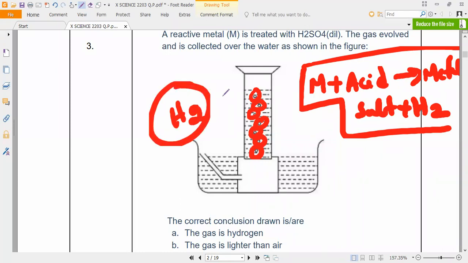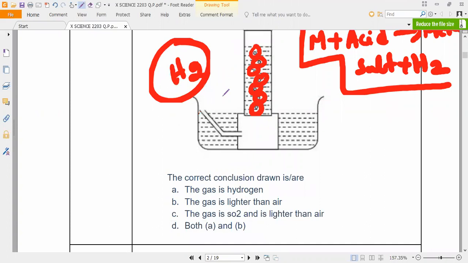Now, the gas collected over the water as shown in the figure. The correct conclusion drawn, they are asking. One is the gas is hydrogen gas. Any doubt in this?